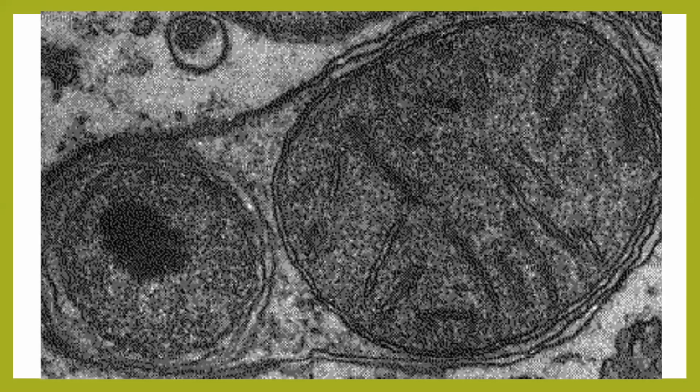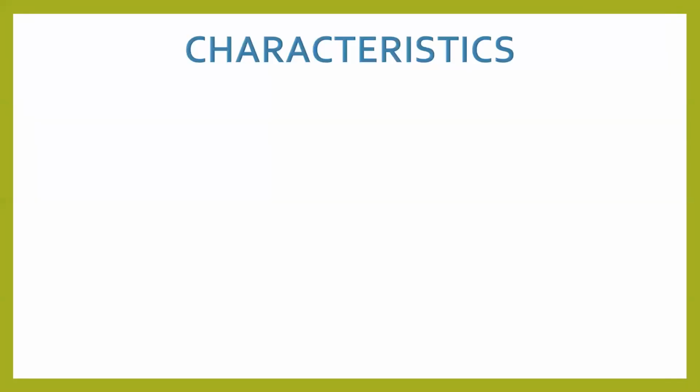There is a question in your textbook which states that lysosomes are also called suicidal bags. Yes or no? So, if the cell needs to commit suicide, who will do it? Lysosome will do the part of suiciding. And how? Let's understand it one by one.